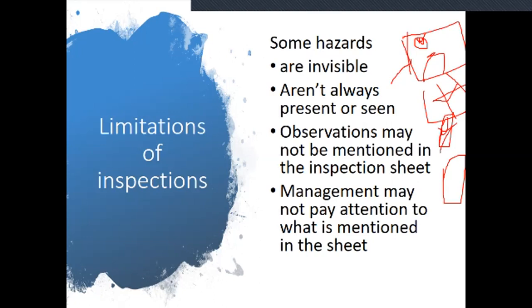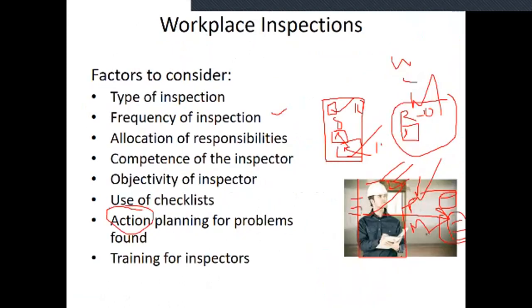Management may not pay attention to what is mentioned in the sheet also. For example, in the room number 10 location, the electrical socket is a problem, and this is mentioned.